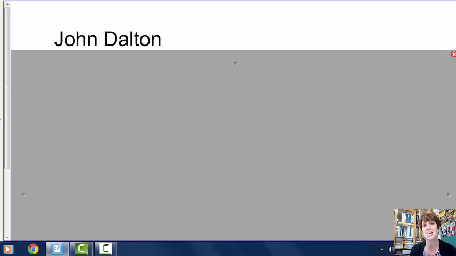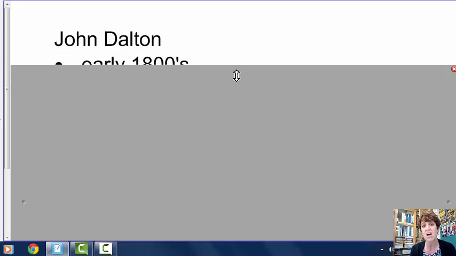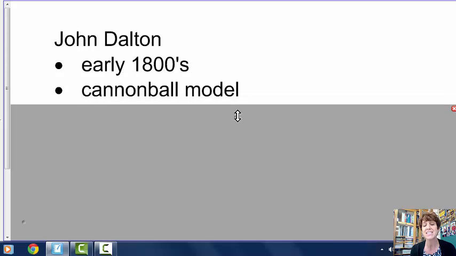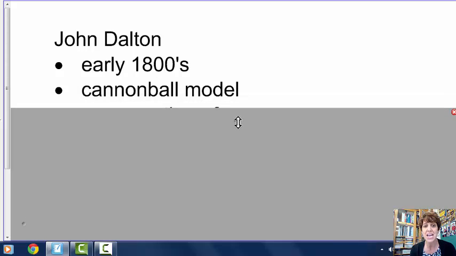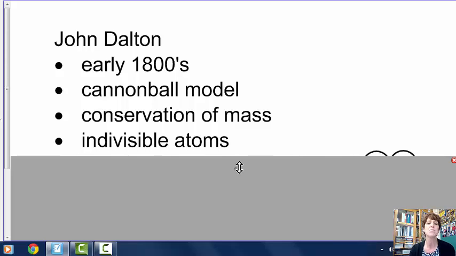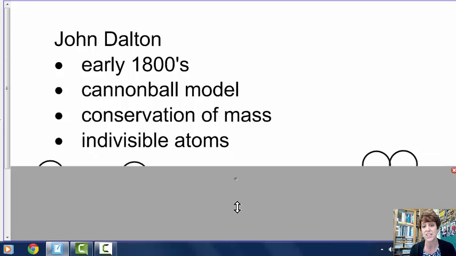So we're going to start off with a man named John Dalton, and he was from England, and he came up with what's called the cannonball model. And this is in the early 1800s, and basically it's saying that atoms are indivisible, meaning you cannot divide them up in any way. So we know that's not true. Each one of these scientists, we sort of figure out that part of their belief worked and part of it might not necessarily be true. The same thing might happen of our current model. We might realize that some things might not be true. But he did lead us to this really important thing called conservation of mass.